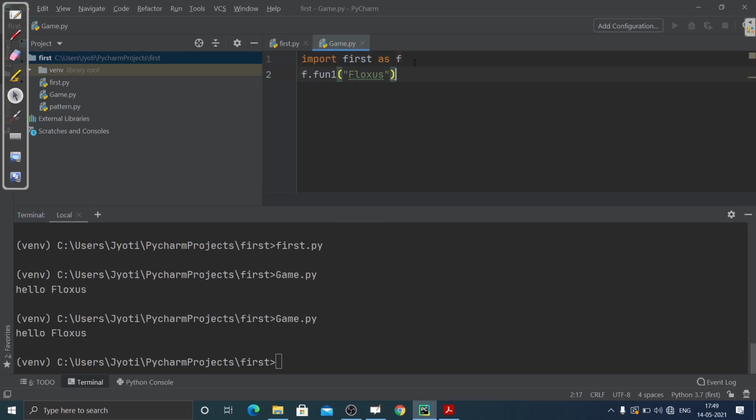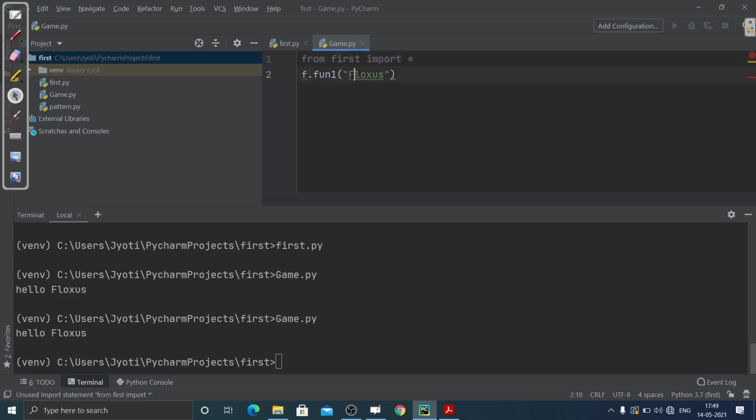Okay, now there's one more thing also. You can import all the functions directly. So you can write from first import, and I want to import all the functions and variables inside this module. So what I have written is from first import star.